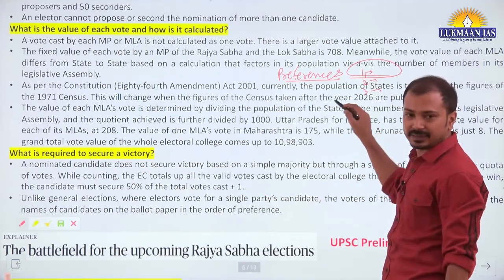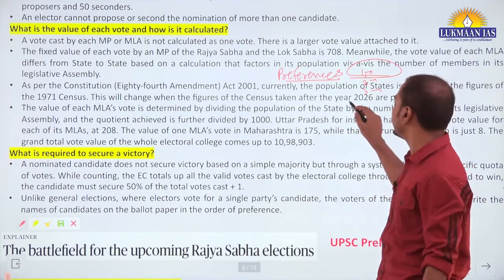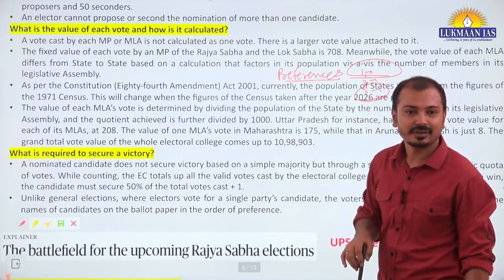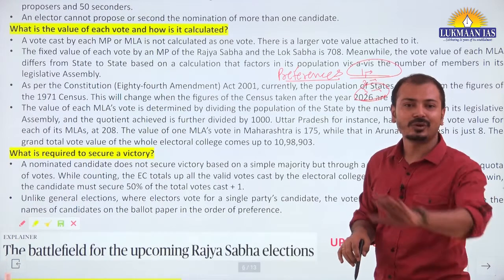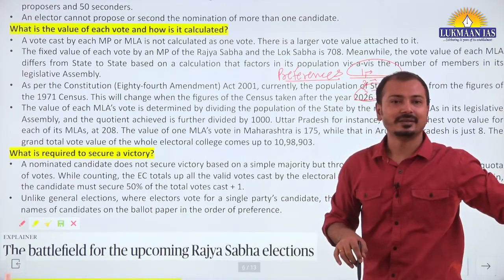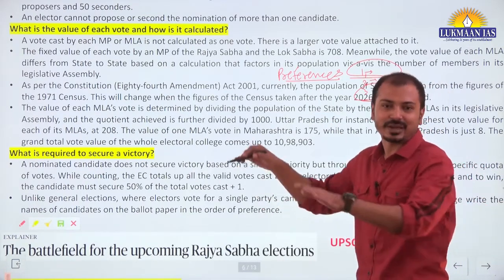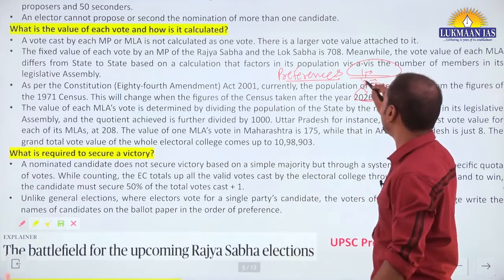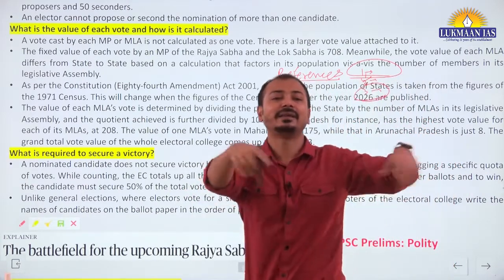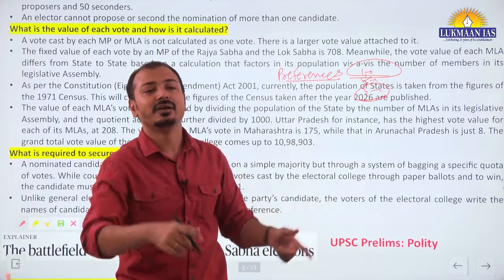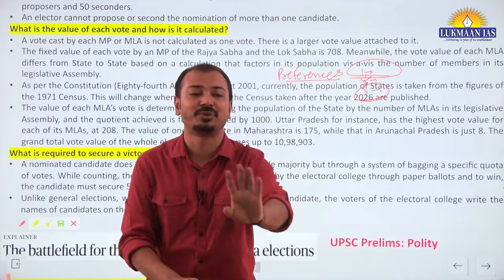Those candidates who received the least preference, their votes are taken out, and are added to the remaining candidates who were given second preference. They are added to those candidates who received second preference.